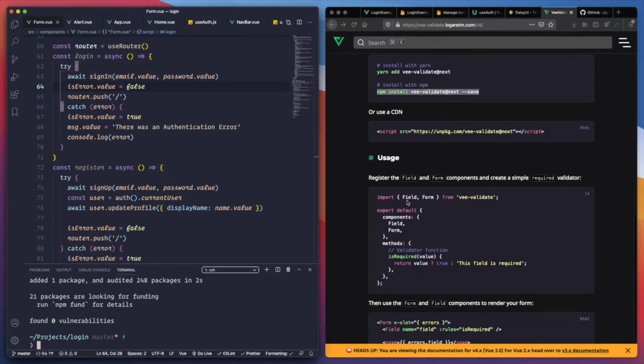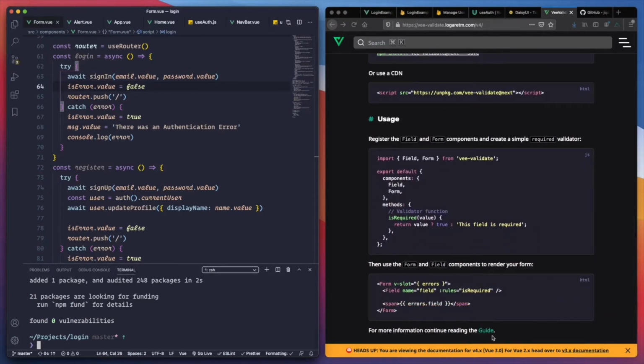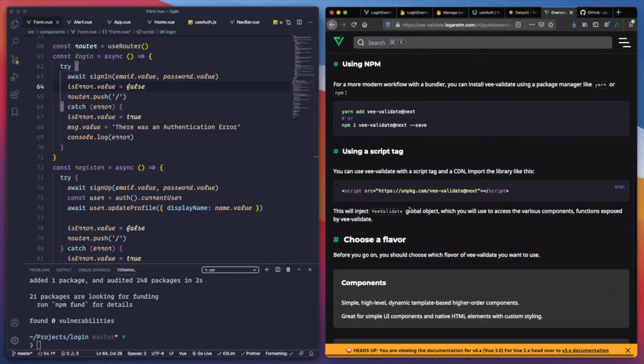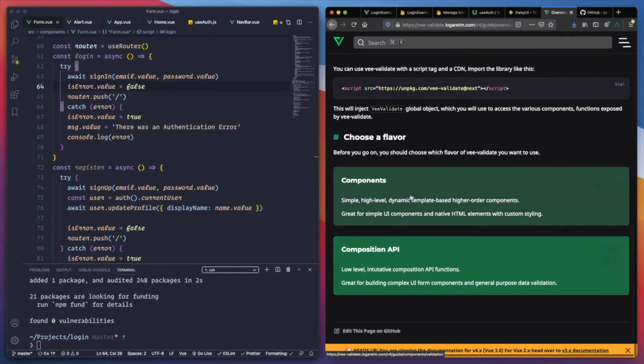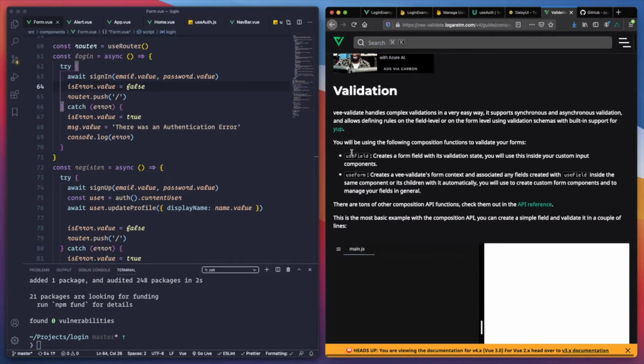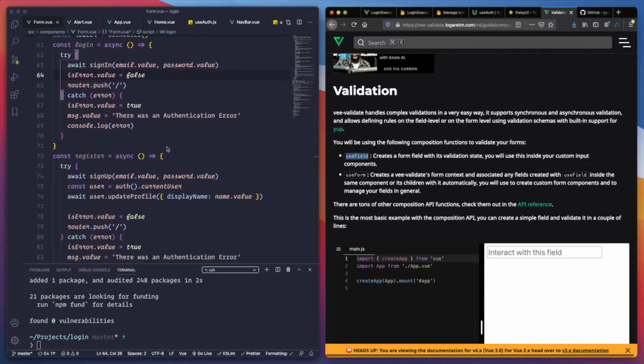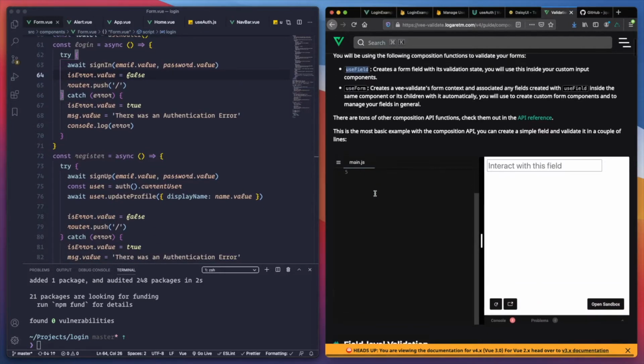And the way to use it is not going to be through this element, because this is through the options API. We need to go through the composition API. So if we go through the documentation, and you can see me here scrolling up, we need to go to the composition API section. And pretty much to keep things simple, we use useField. useField is going to be the one that has the methods that we need. We can see it in the example right here.